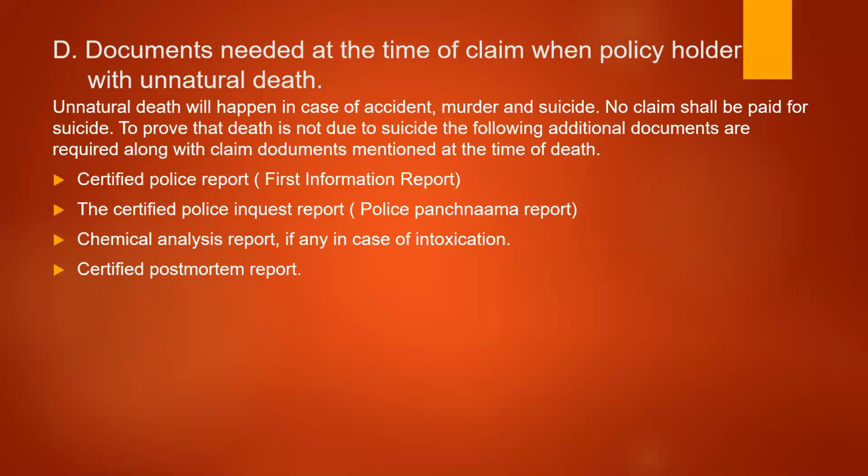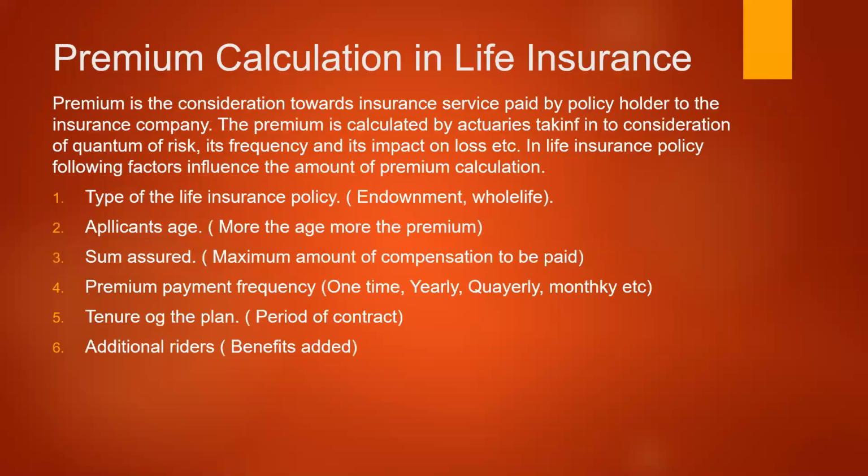In case of suicide, the insurance policy will not be claimed. Then the certified post-mortem report. The post-mortem report declares the cause of the death, which is issued by the concerned government surgeon or government hospitals giving the cause of the death. These are the documents to be submitted for claiming the insurance policy by the dependents at the time of unnatural death.